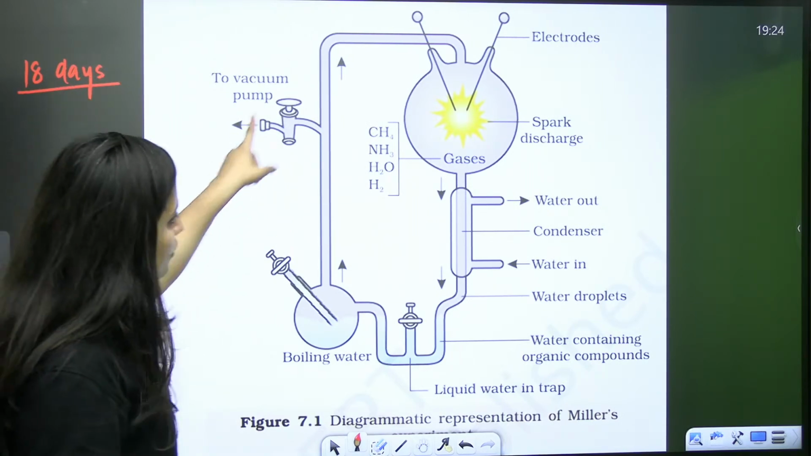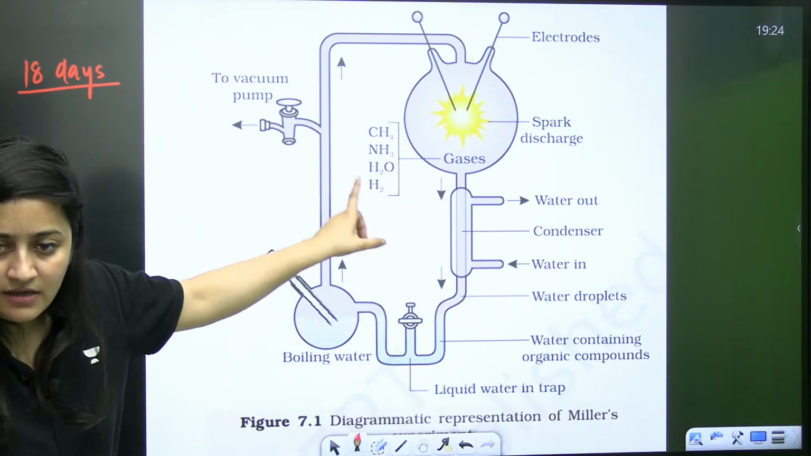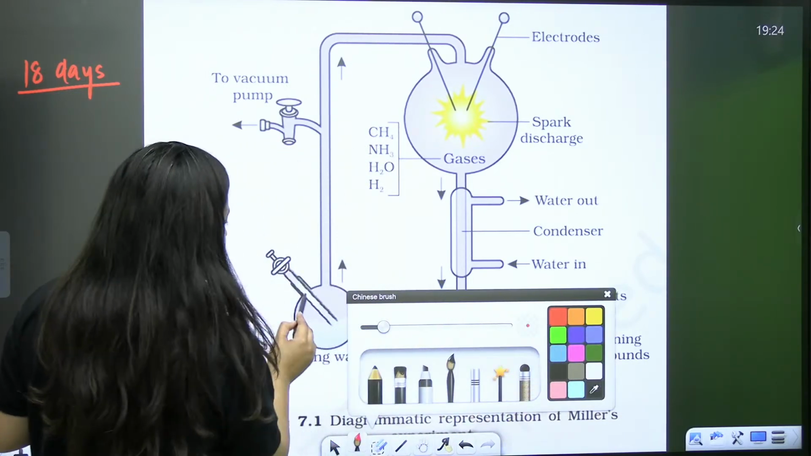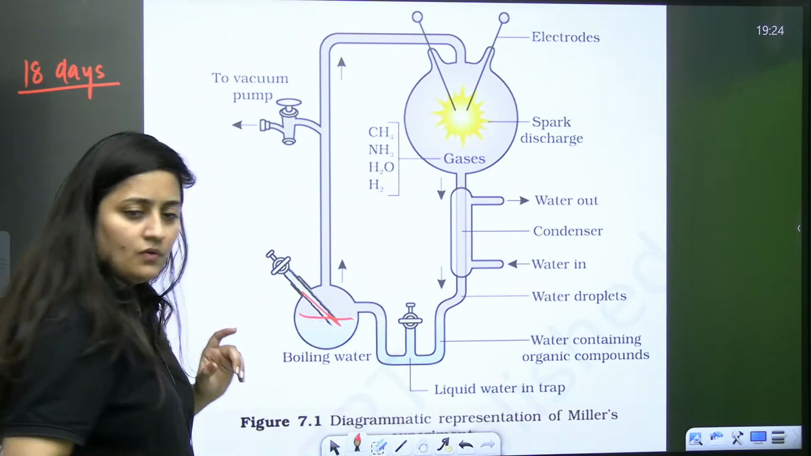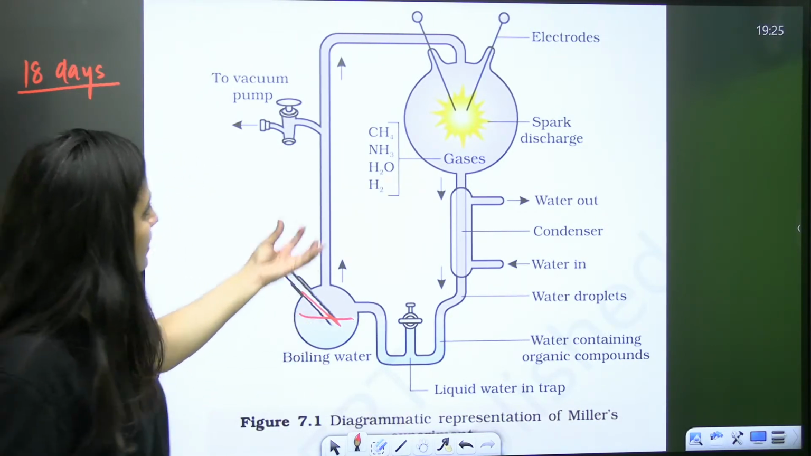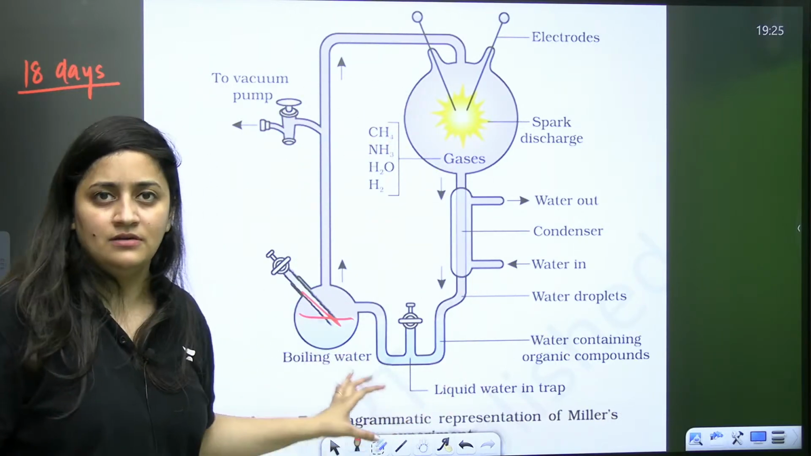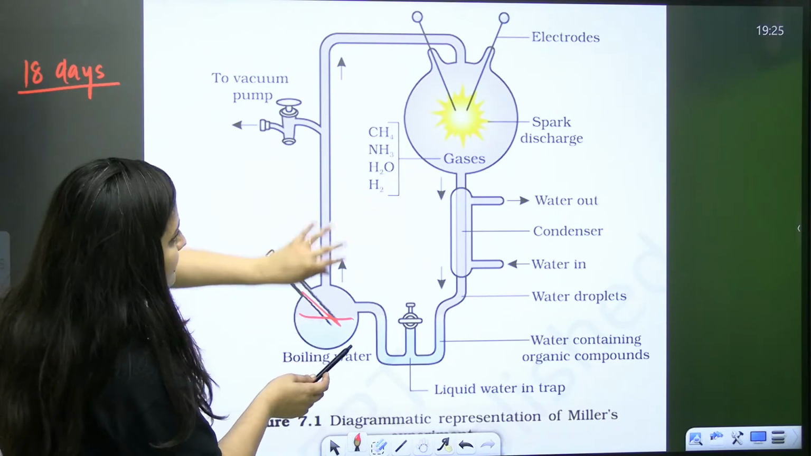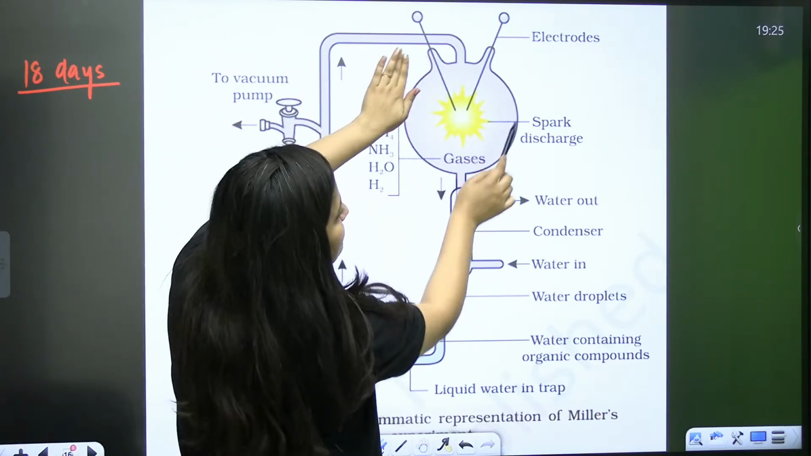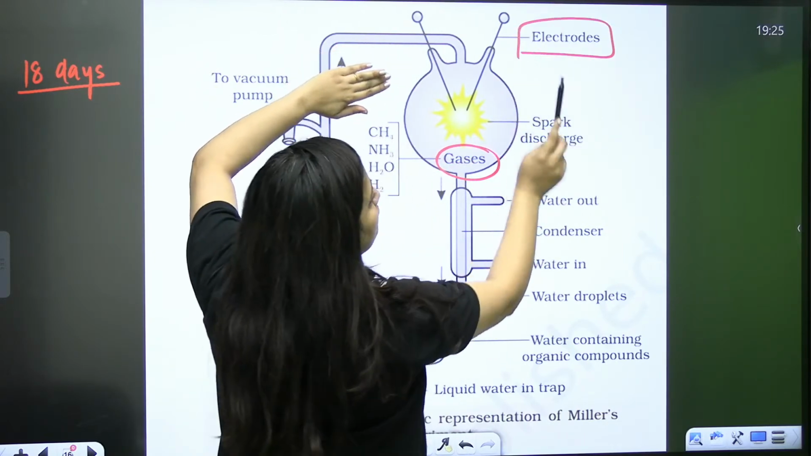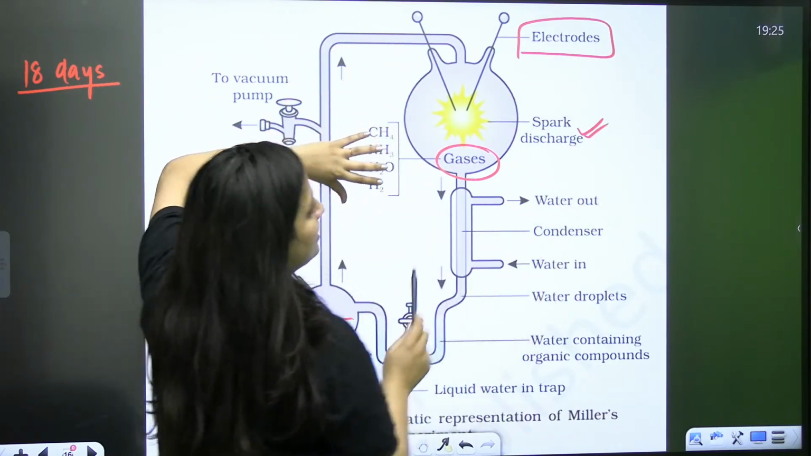Imagine. Now when you look at this setup, just look at it very carefully. See, here what are they taking? They are taking boiling water. Here in this setup, it's a kind of closed setup where a reducing atmosphere is created. So they're boiling the water. There is a gas chamber, and in this chamber, can you see these electrodes? They are for the spark discharge.